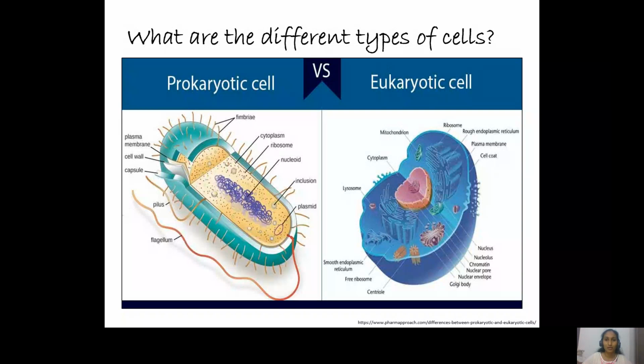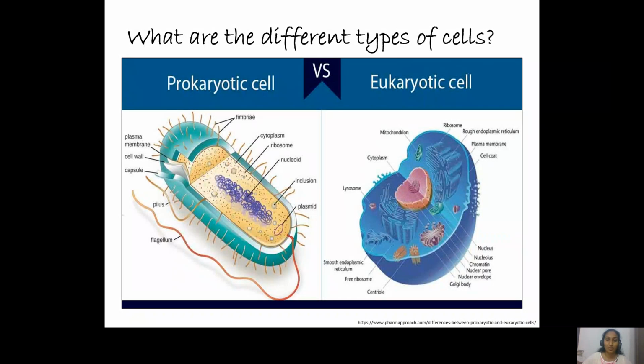While in the eukaryotic cell, the cytoplasm contains many different types of organelles like the mitochondria, the chloroplast, the endoplasmic reticulum, and many others. Each of these organelles performs a specific function and is enclosed within a double membrane structure.